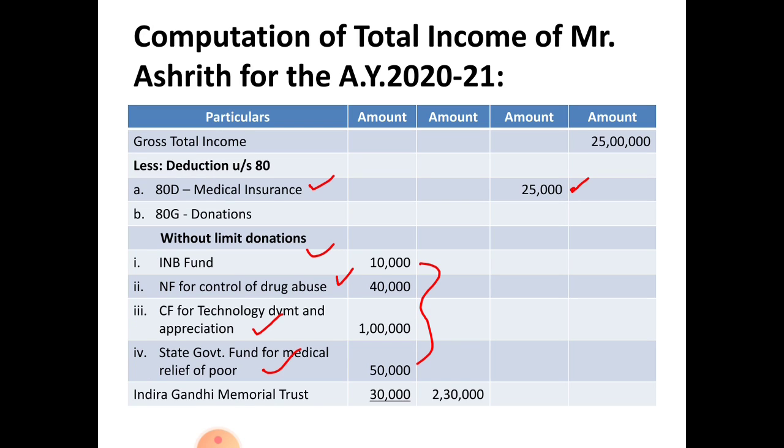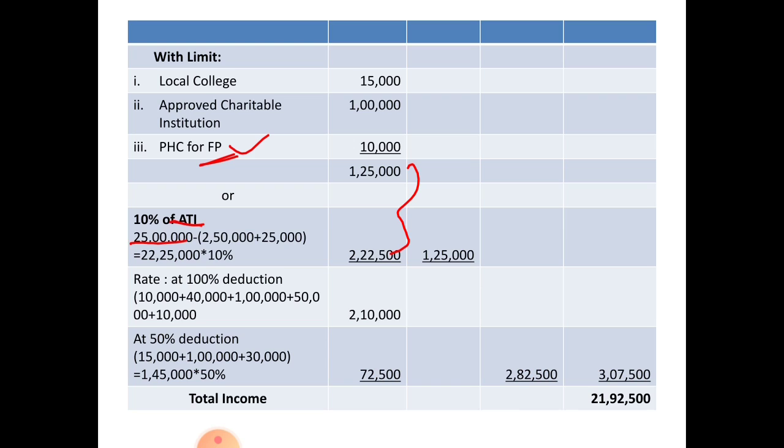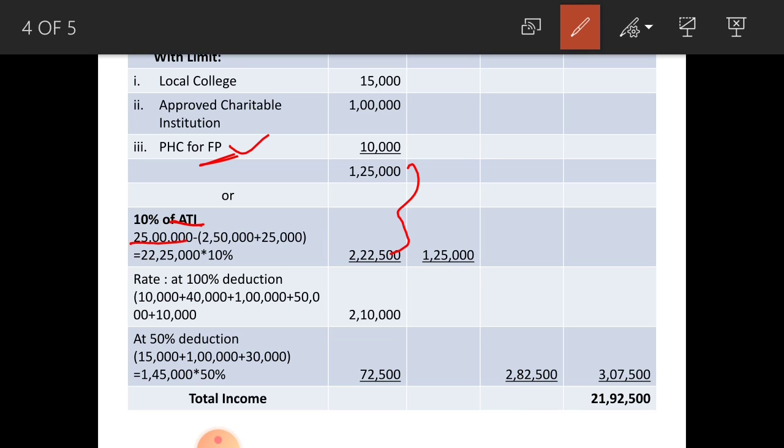First one, under without limit Indira Gandhi Memorial Trust, and under with limit donation, local college and approved charitable institution. When you add up these three items, you get the total of 1,45,000. You have to consider 50% of this 1,45,000, that amounts to rupees 72,500.